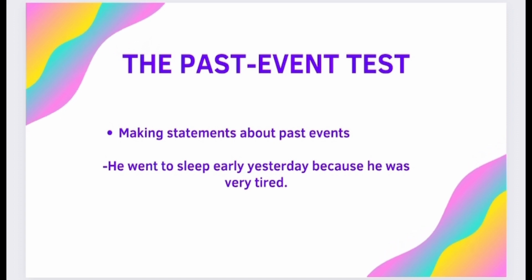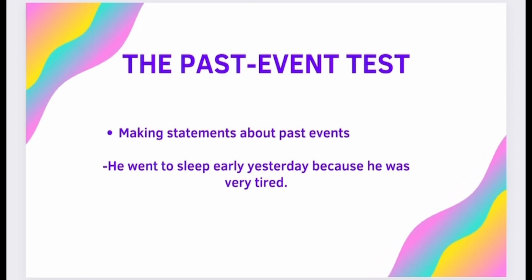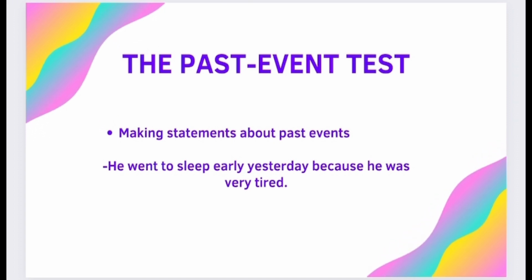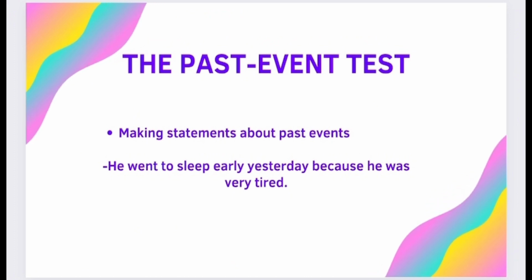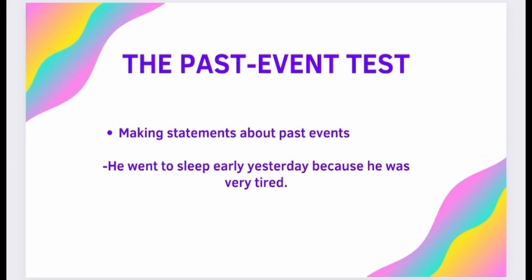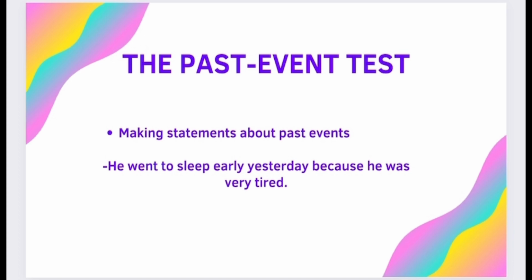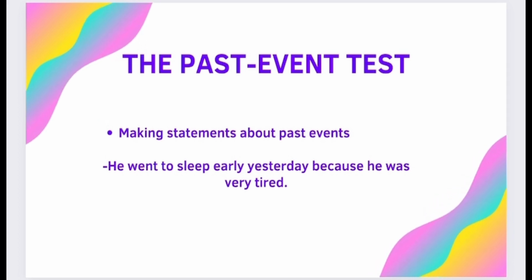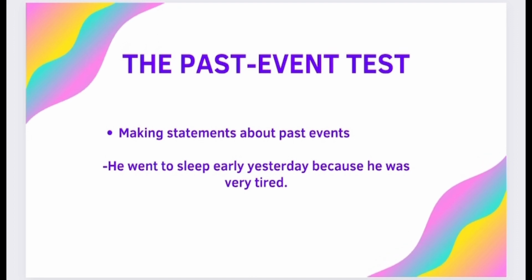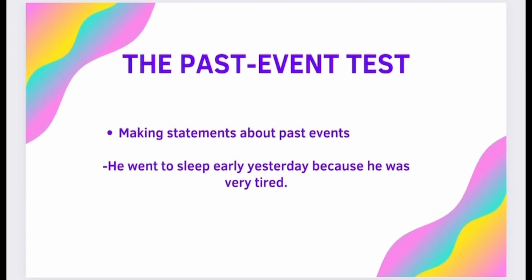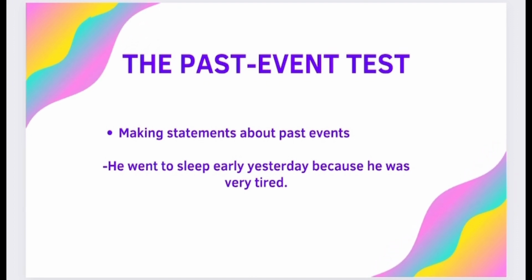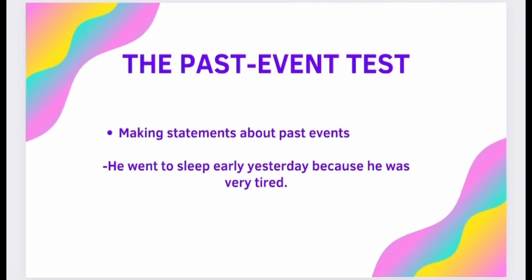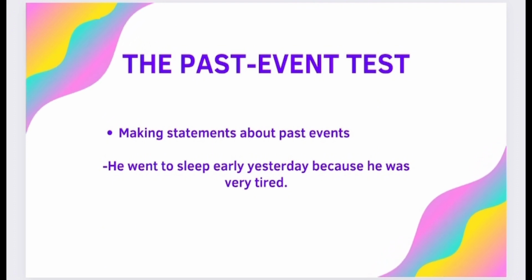Second one, the past event test. Generally, when talking about a past event, we make a statement about the event and do not try to prove it. For example, he went to sleep early yesterday because he was very tired. The purpose of this sentence is not to prove that he went to sleep early, but to explain why he went to sleep early.